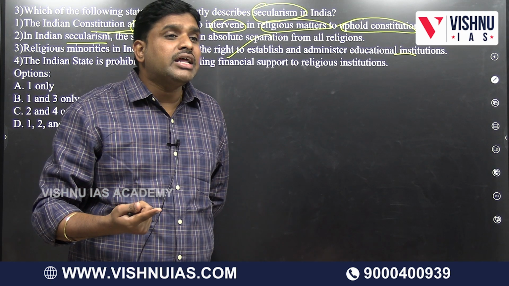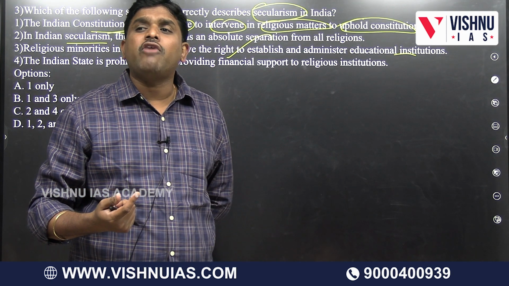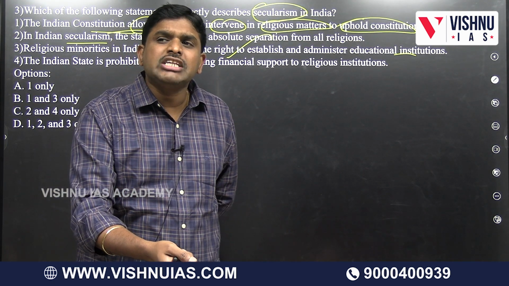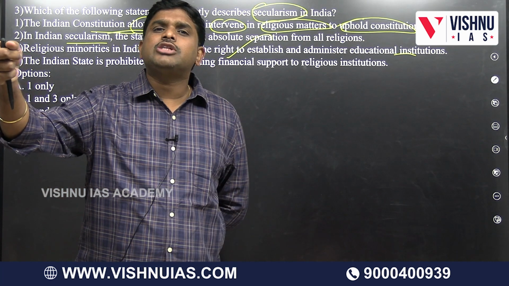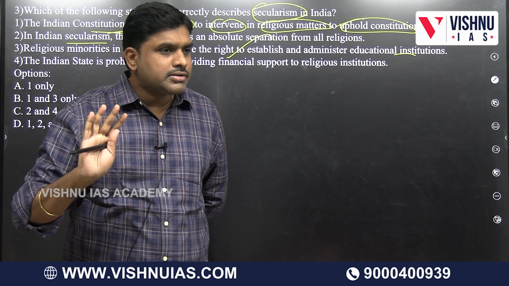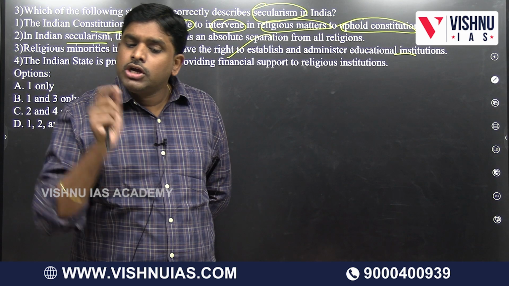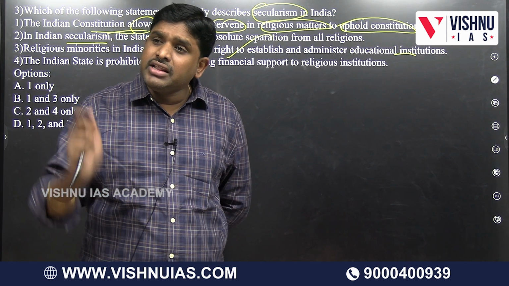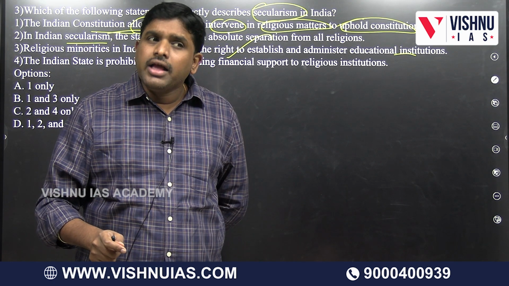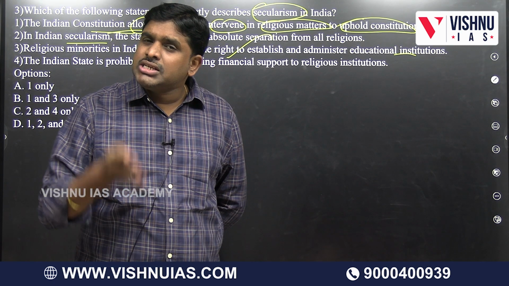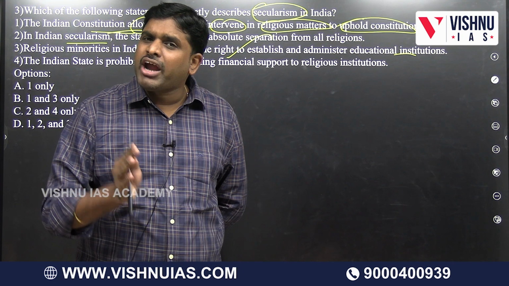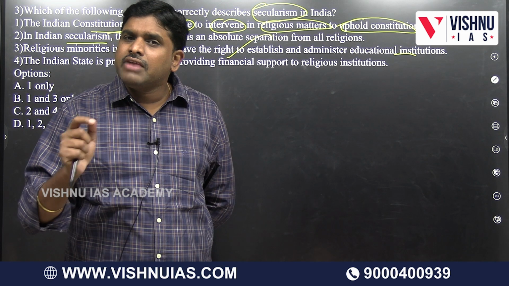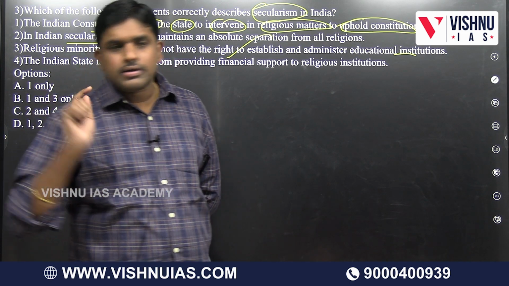Article 350B says there is a need for an officer for linguistic minorities, whose main responsibility is grievance redressal of linguistic minority communities. So if it is religious minorities, 29 and 30; if it is linguistic minorities, 29, 30, 350A and 350B. Under 350A, at least till primary education, it is the responsibility of the state to provide the medium of instruction in the mother tongue. Under Article 350B, there will be an officer for linguistic minorities.